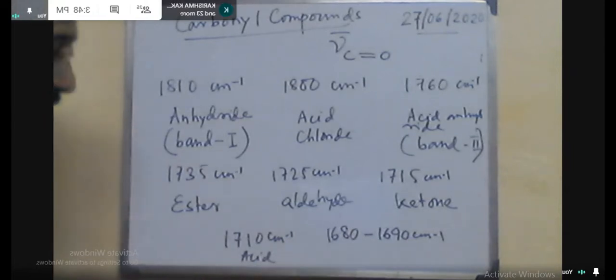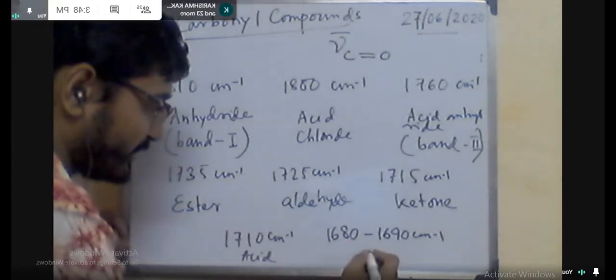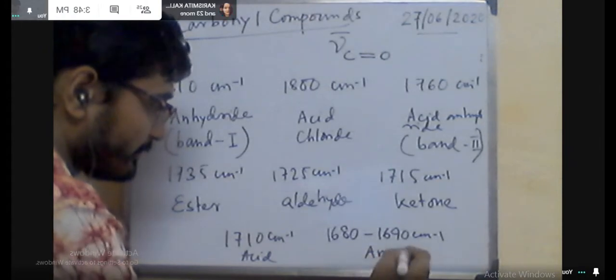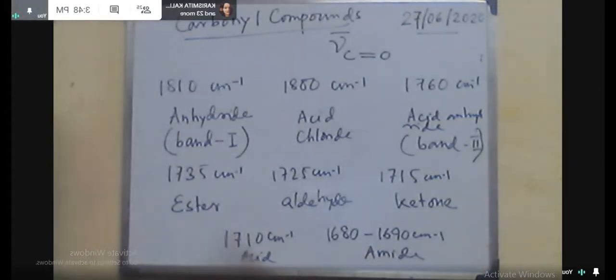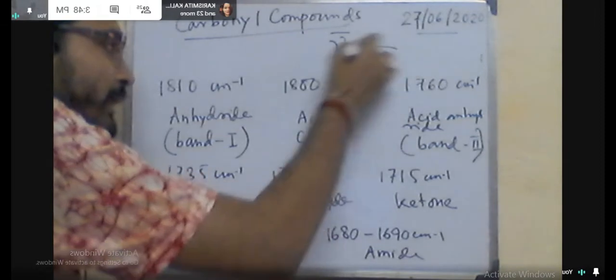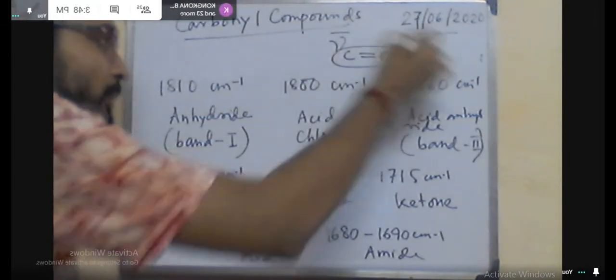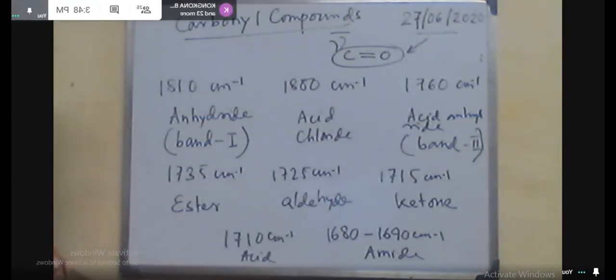So first, you know all the factors, that is the conjugation, hydrogen bonding, electronegativity, ring strain, ring size, non-bonded effect, all these parameters will be involved here. So starting from the conjugation.